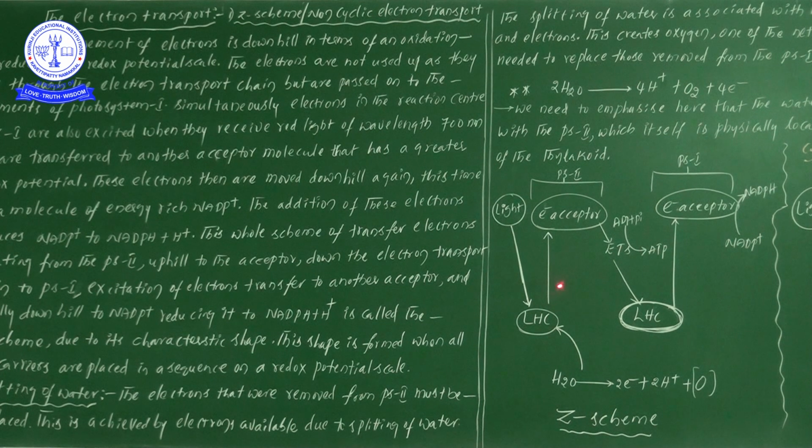Later the 2 electrons, here also we can write 2 electrons, which are received by the first electron acceptor, phi of 18. While explaining the next information we will have that information, no worry. So here the electron acceptor is phi of 18, that's why here we have denoted PS2. From the electron acceptor, now the electron transport system is going to start. Through the electron transport system, the 2 electrons are conveyed to photosystem 1.